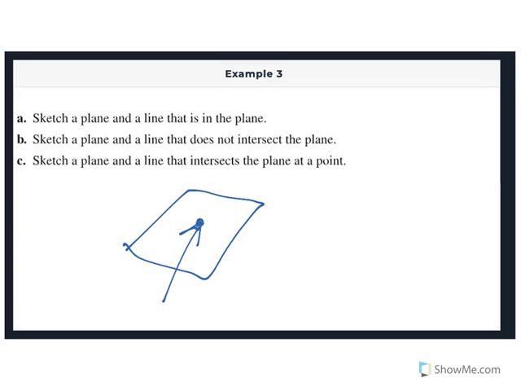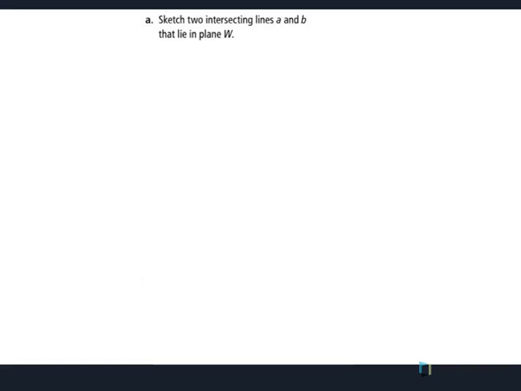So that point where the pencil sticks up out of the plane, out of the piece of paper, that's the point we're looking for right there, okay? So you could do something like that. Usually we put a dotted line underneath to show that there's more coming out the bottom, okay? Again, don't let this be more complicated than it is. Do your best. I can't read what that question is. Hang on a second.